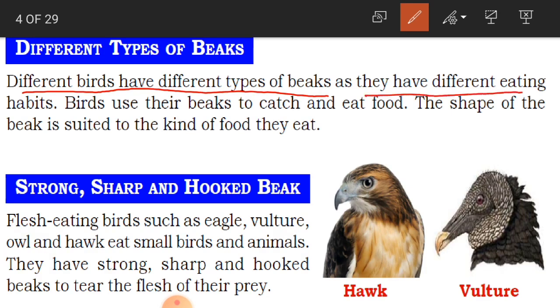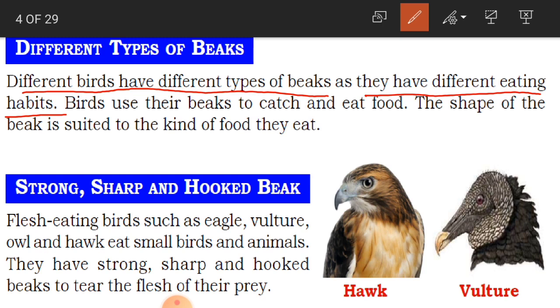Because every bird has a different eating habit, so their beak is also different. According to the type of food they eat, the beak is formed in that shape, so that it becomes easy for that bird to eat that particular food with its beak. According to its food, the beak is designed.